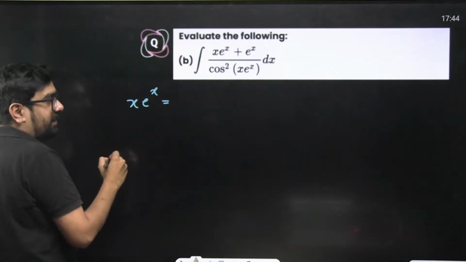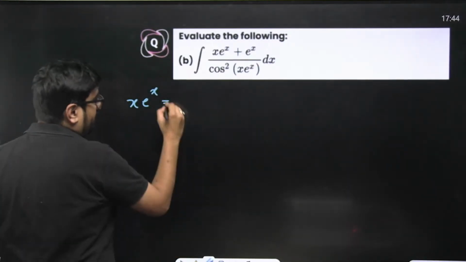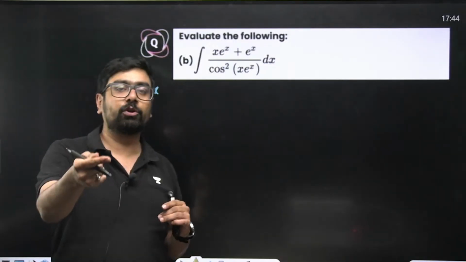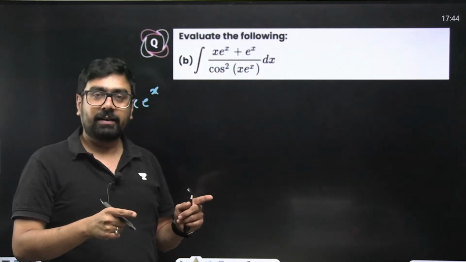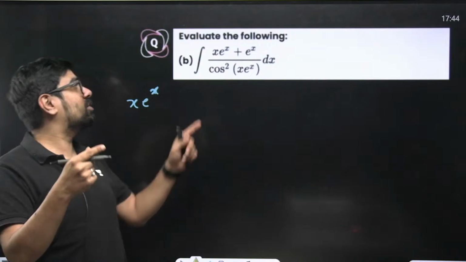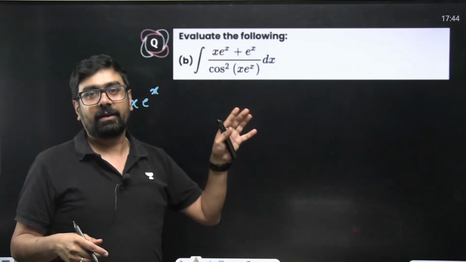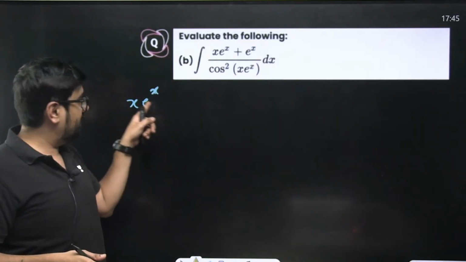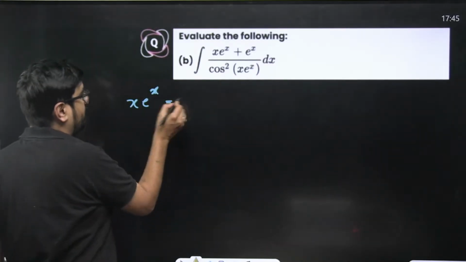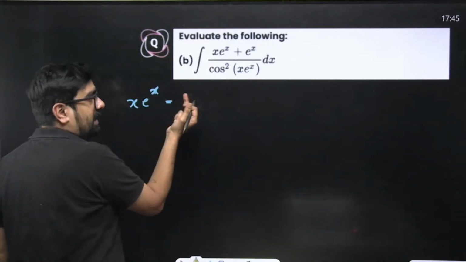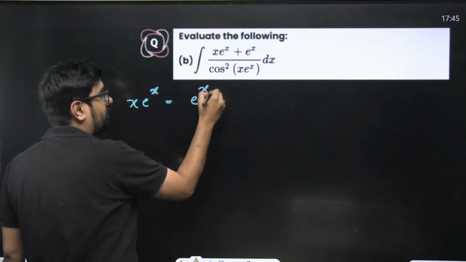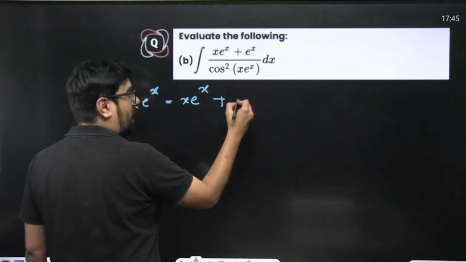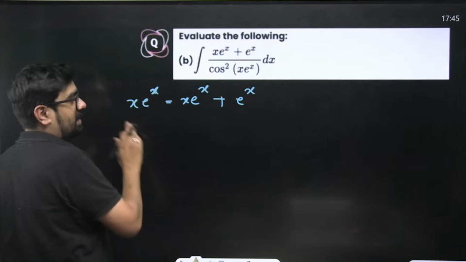If you differentiate it, what do we get when we differentiate x into e to the power x? Product rule, right? Differential of this into this as it is, plus differential of this into this as it is. So the differential of e to the power x will remain e to the power x only, multiplied with x, plus the differential of x, which is 1, multiplied with e to the power x. This is the differential.